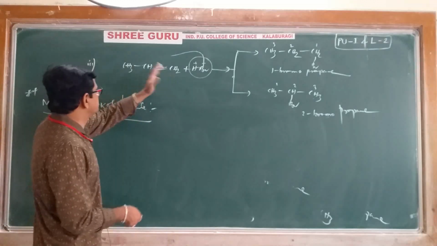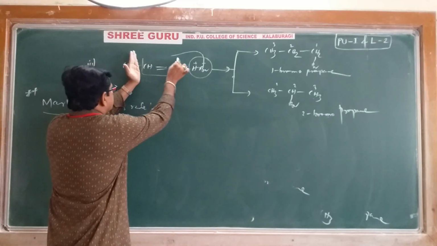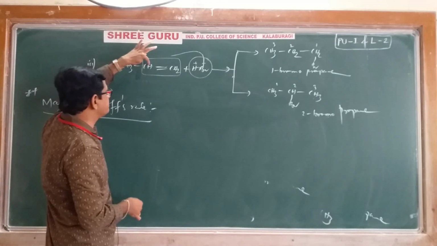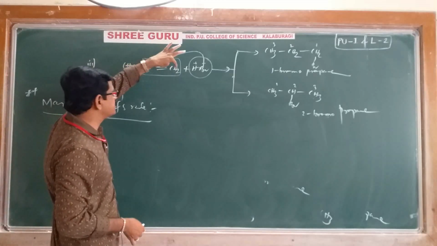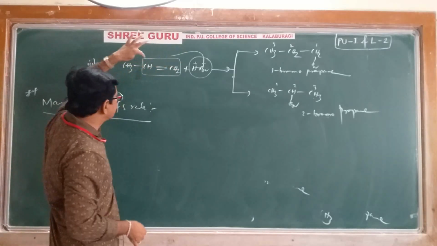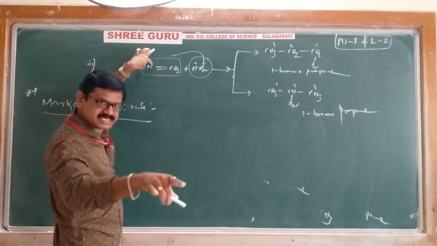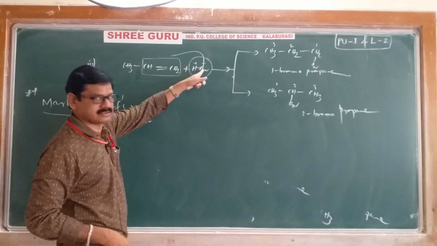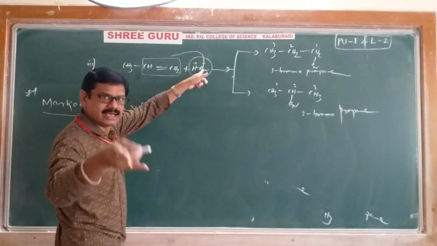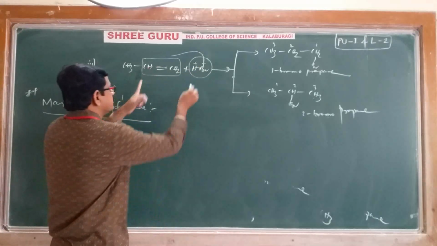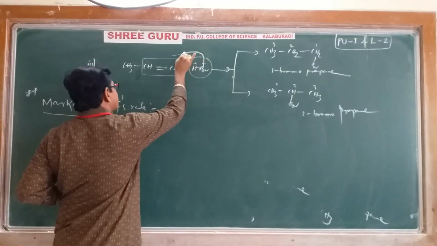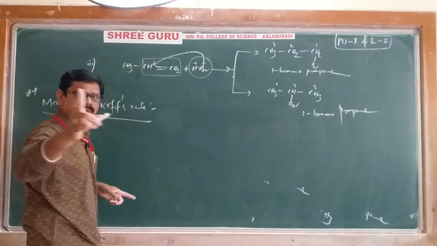Across the double bond, we have to focus only on this part. In this part, this carbon has 1 hydrogen and this carbon has 2 hydrogens. This carbon has fewer hydrogens, so our negative part will come and add here. Br minus will definitely come and add here only, according to Markovnikov's rule.